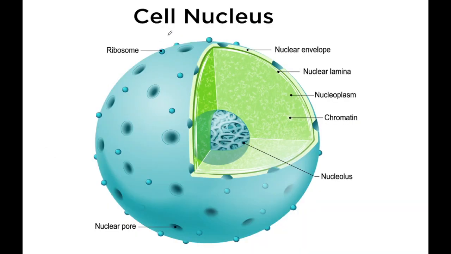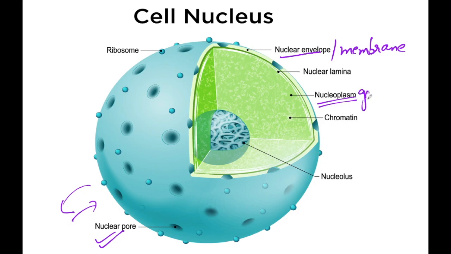Now moving on to the cell nucleus part, it is present in the center of the cell. It is embedded by the nuclear envelope. Nuclear envelope is also known as nuclear membrane. And over the surface of nuclear membrane, if you could see, there are some pores present. Those are known as nuclear pores, and these pores are necessary for the exchange of materials in and out of the nucleus. Next is nucleoplasm. This is another part of the cell nucleus. So nucleoplasm is the structure which maintains the shape and structure of the whole nucleus. It contains genetic material.